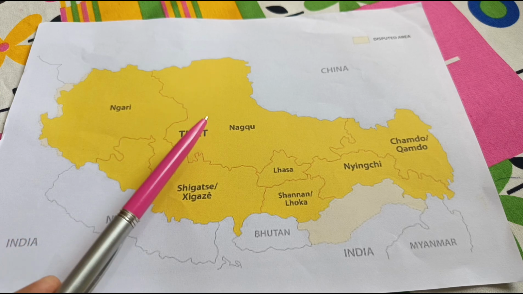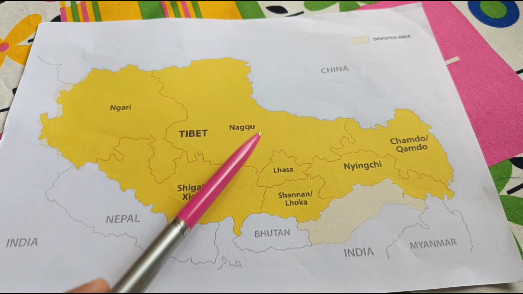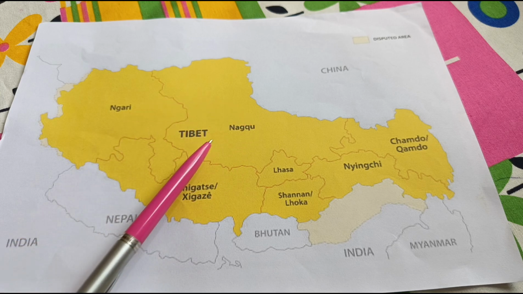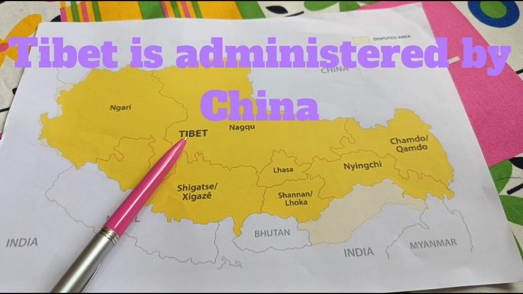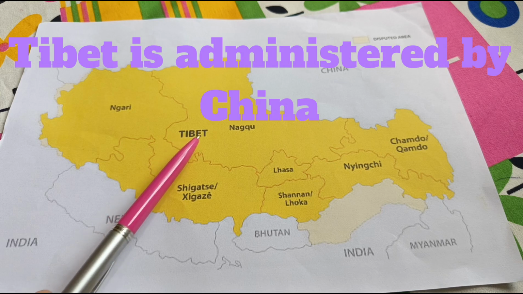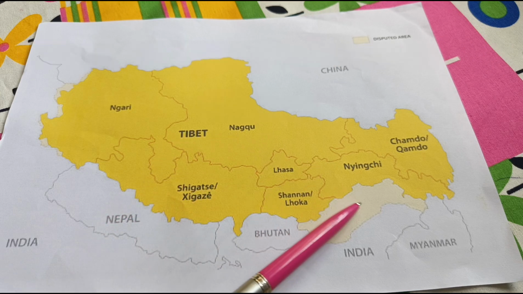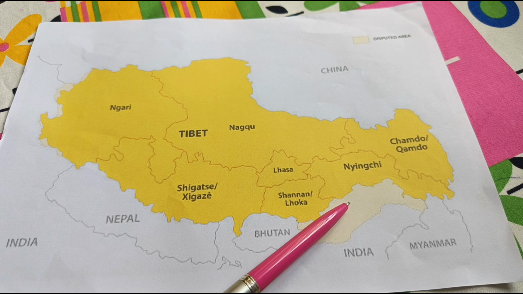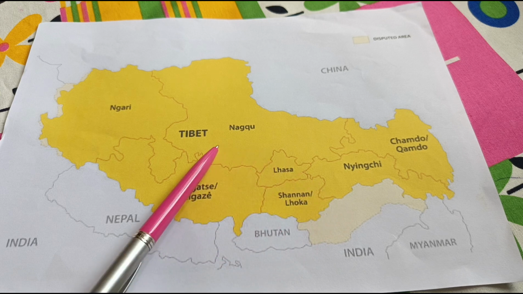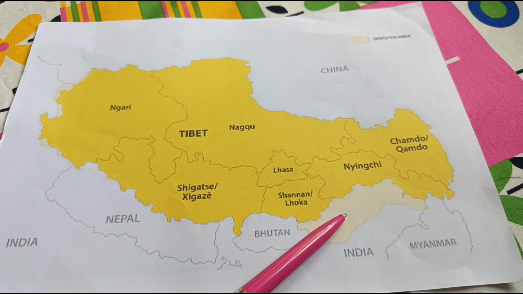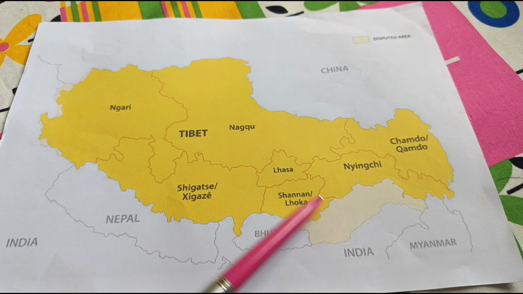But as on date, this region, which is known as Tibet Autonomous Region, is ruled by China, and China also claims that this part of Arunachal Pradesh, which is administered by India, is part of South Tibet. This claim has been refuted by India on several occasions.